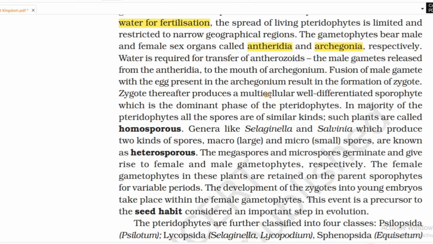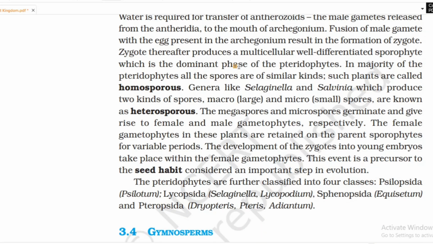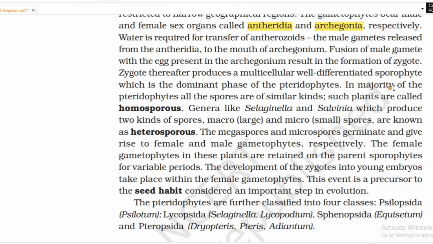Thereafter it produces a multicellular, well-differentiated sporophyte, which is the dominant phase of pteridophytes. In the majority of pteridophytes, all the spores are similar in kind. They are known as homosporous. Genera like Selaginella and Salvinia, which produce two kinds of spores, large macrospores and small microspores, are known as